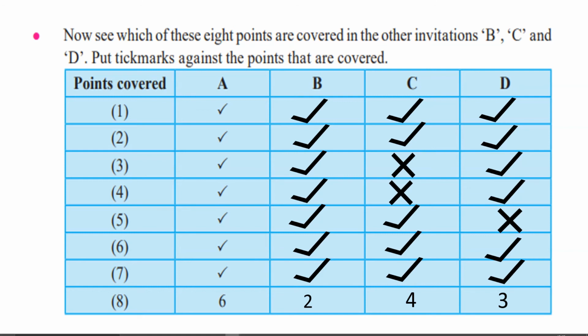So like that you have to read all the invitations and find out whether all 8 questions are fulfilled or not, answered or not, and like that you have to complete this table.